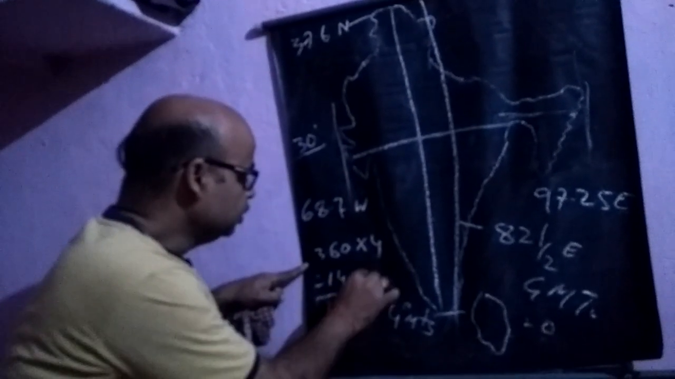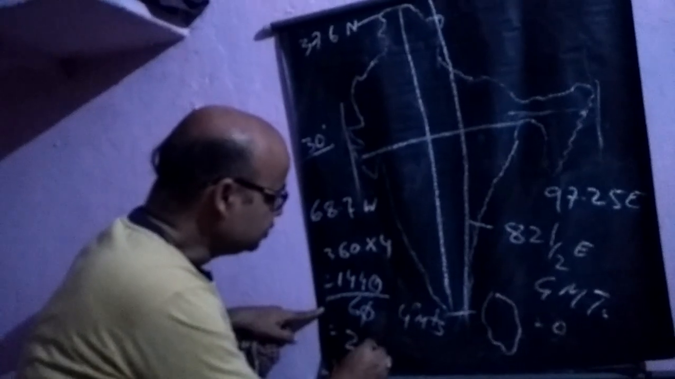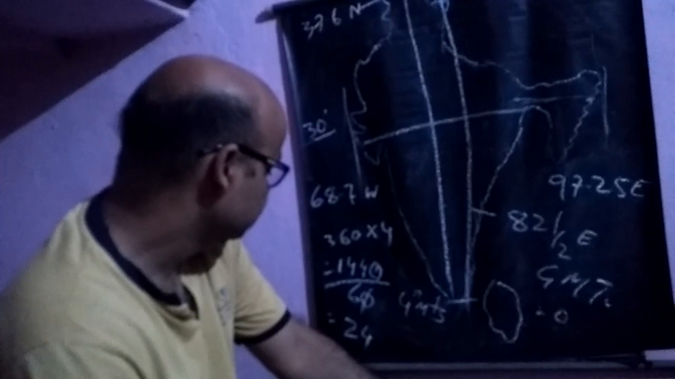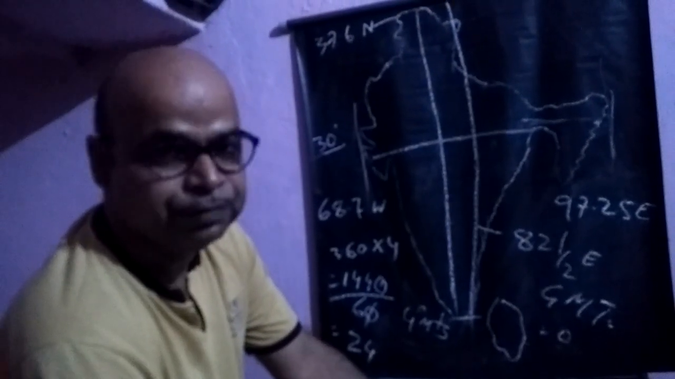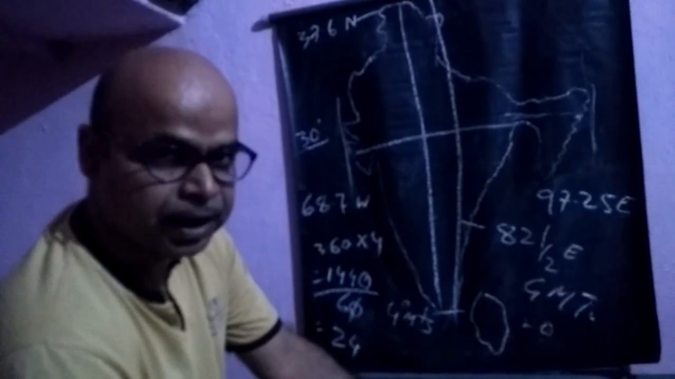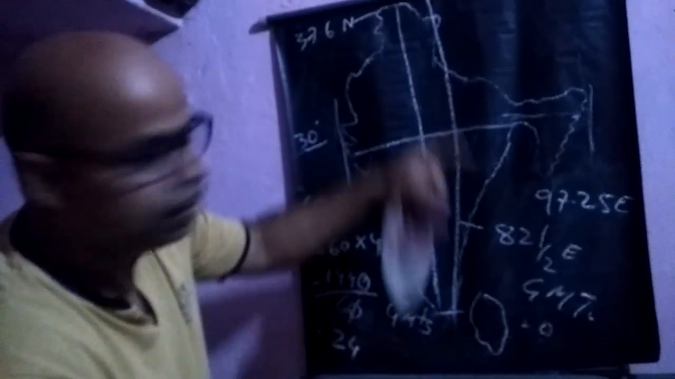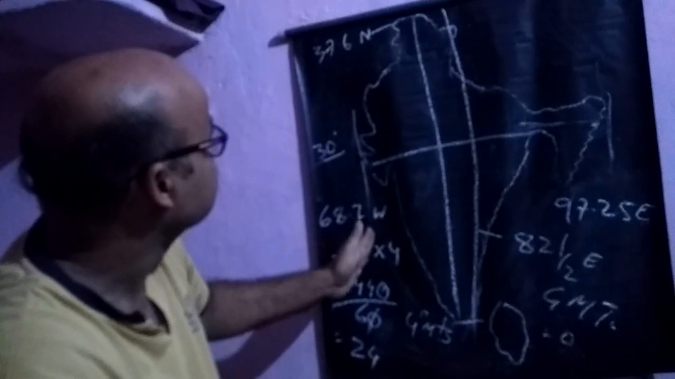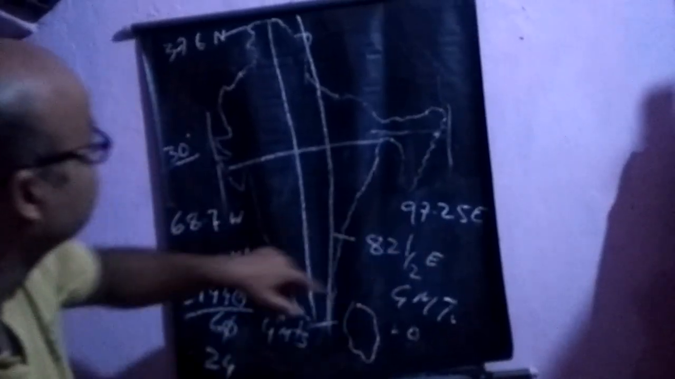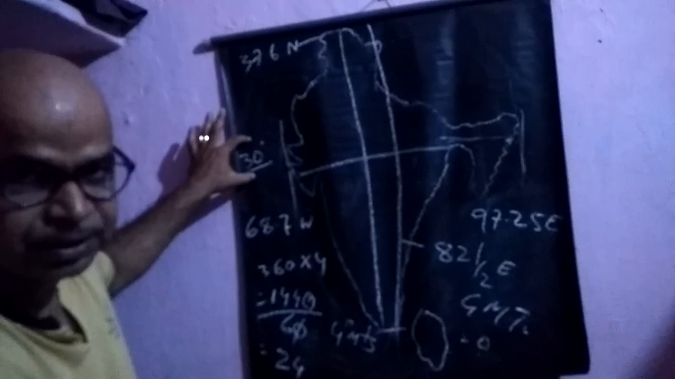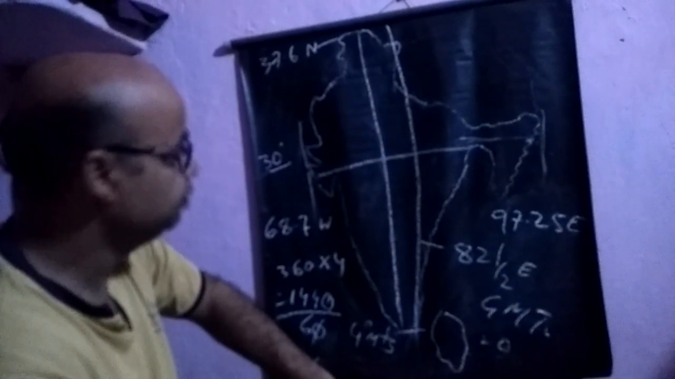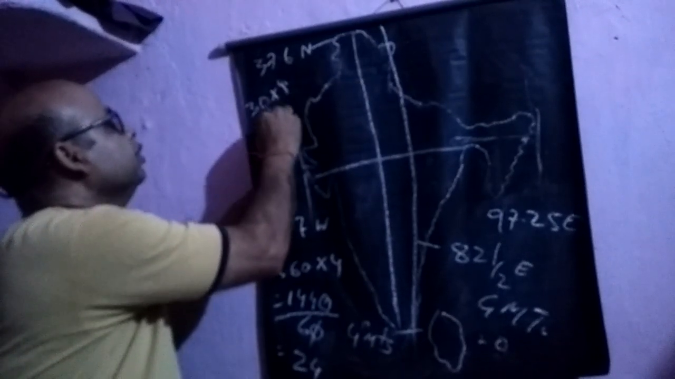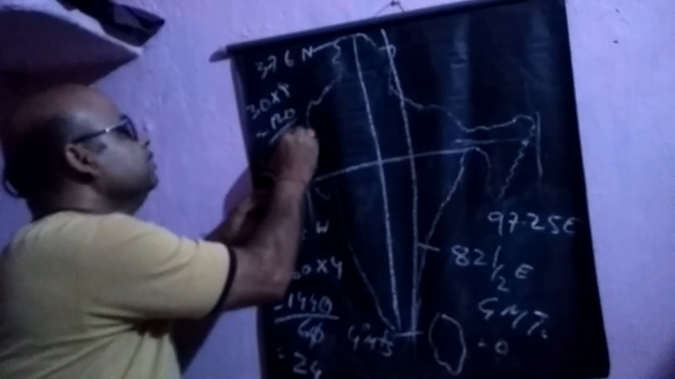You know that it is 24 hours. It means the Earth takes 24 hours for its rotation, and that is why day and night appear. So we know about the longitude line. First of all, this is 68.7 and this is 97.25. The difference is 30 degrees, and it takes 4 minutes per degree. So 30 into 4 is 120, and it is divided by 60.